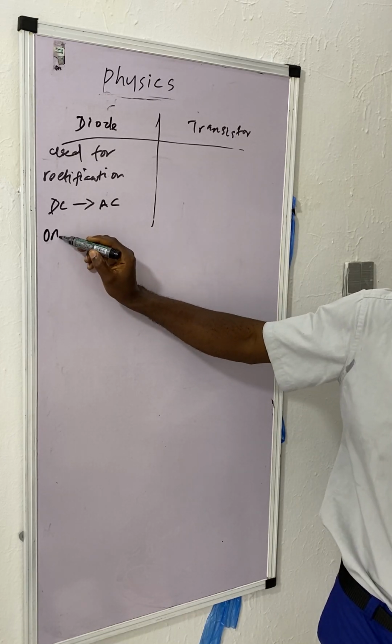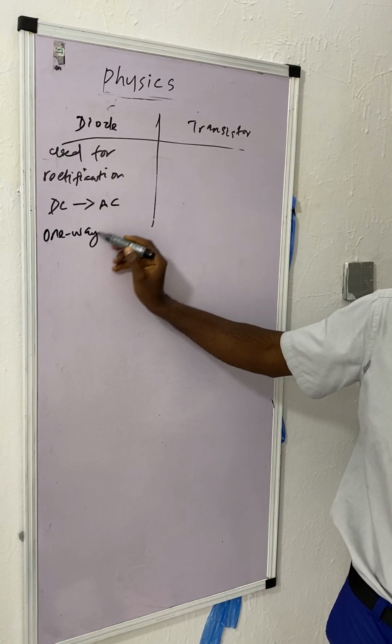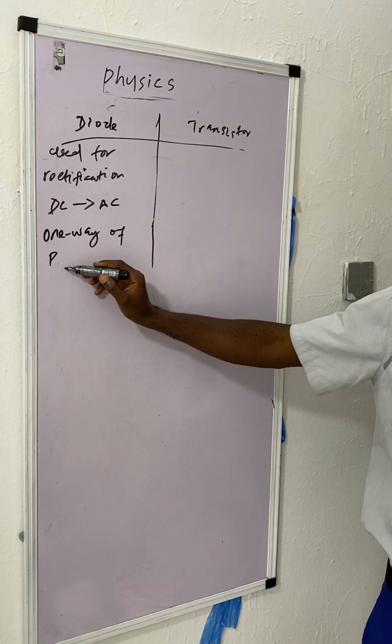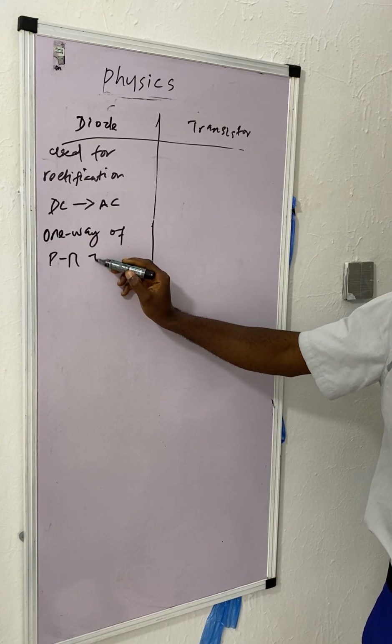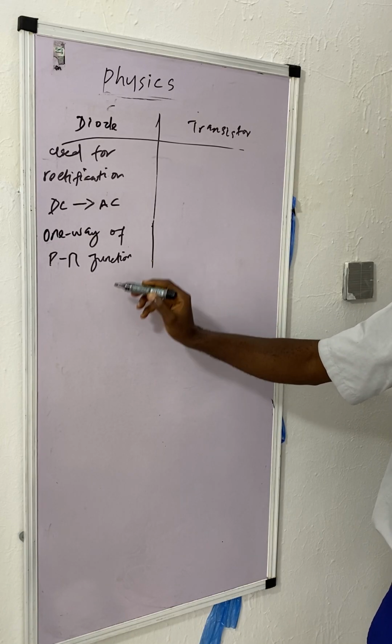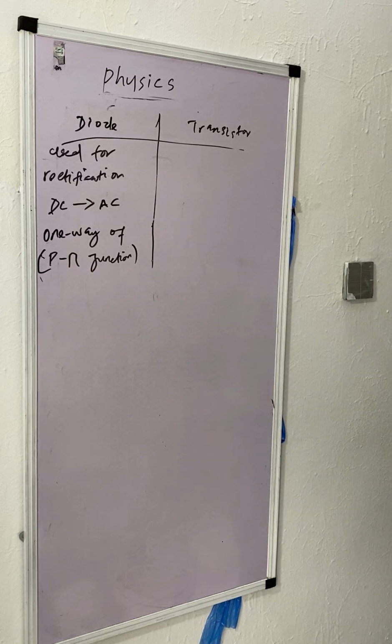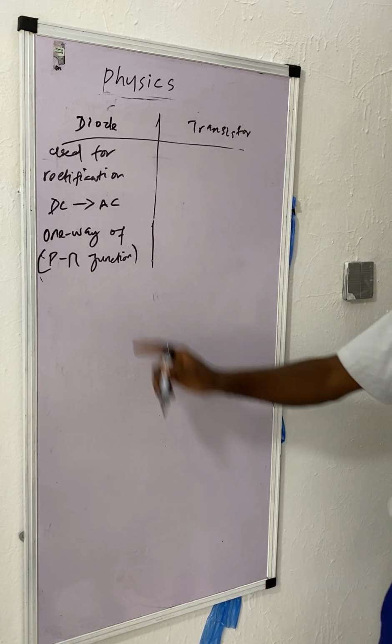It is one way, a P to N junction. You know that the diode is made of impurity, right? It's a semiconductor. So it's used for rectification.